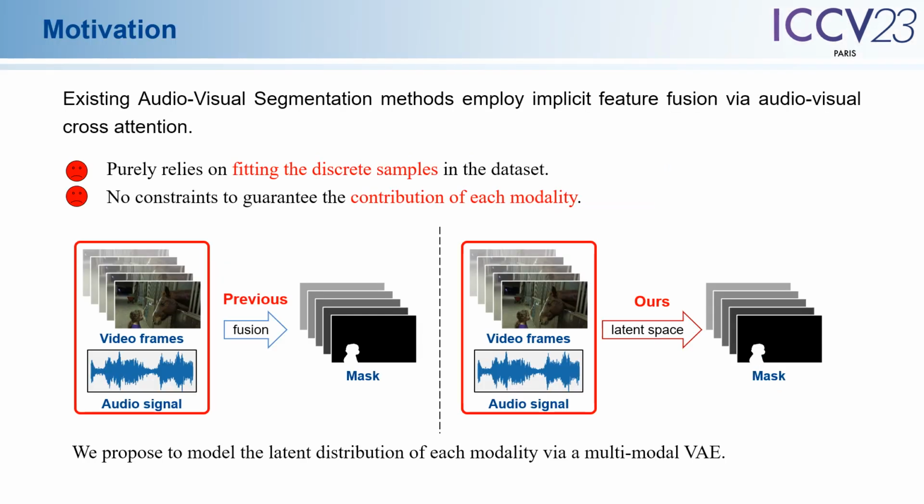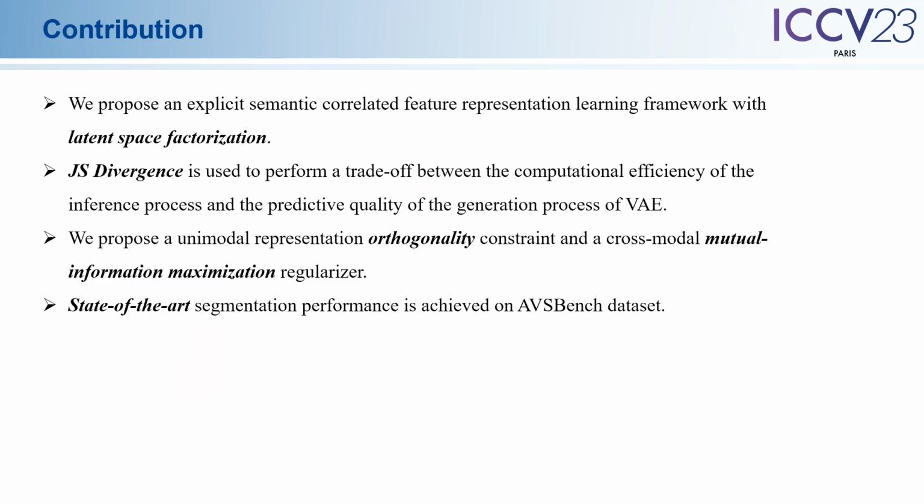This work focuses on a newly proposed task, audio-visual segmentation. Given a video sequence with audio, the task aims to segment the objects being sounded in the video, referenced by the audio information. Existing audio-visual segmentation methods employ implicit feature fusion via audio-visual cross-attention. These methods purely rely on fitting the discrete samples in the dataset, and there are no constraints to guarantee the contribution of each modality. We propose to model the latent distribution of each modality via a multimodal VAE. Our contribution can be summarized as follows.